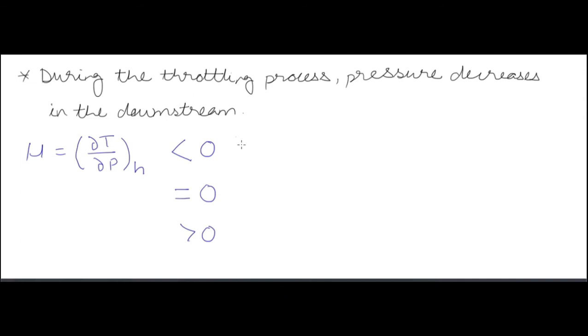Now during a throttling process we know that pressure decreases downstream. So in the graph of T versus P, you have to go backwards, because on the right side pressure increases, so you have to go on the left side to see the Joule-Thomson coefficient. The Joule-Thomson coefficient is the slope of the isoenthalpic curve in the TP coordinate. If the slope is less than 0, meaning negative, the temperature increases for that gas.